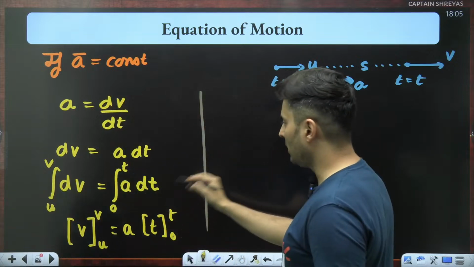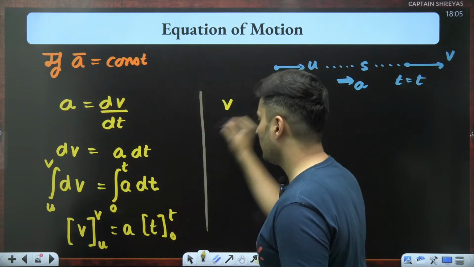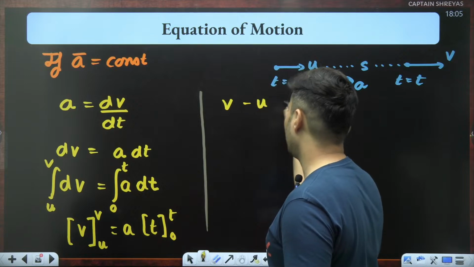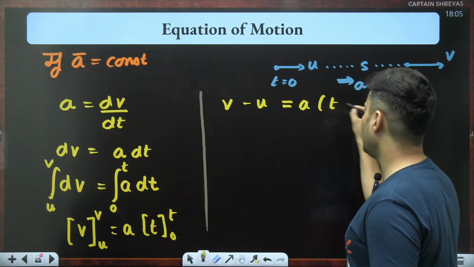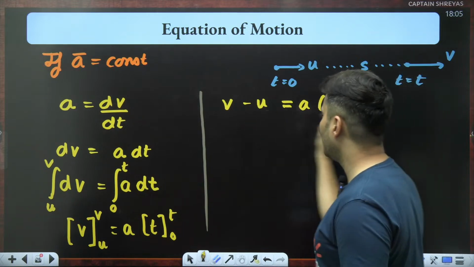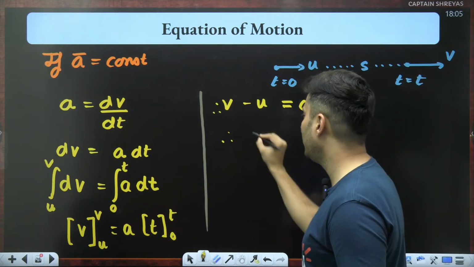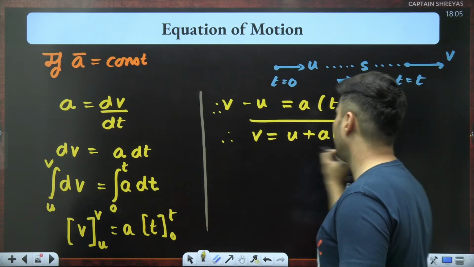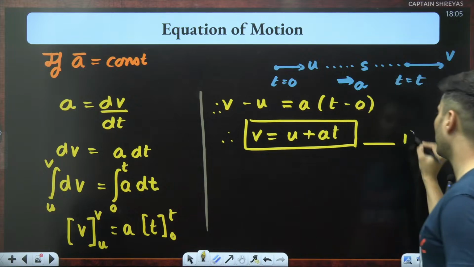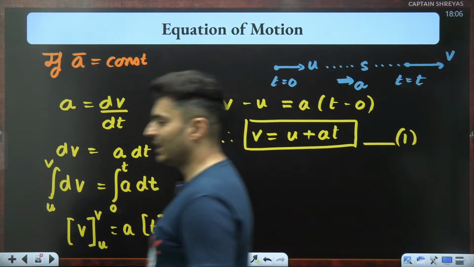Okay, continuing. Put v first, then you put u and subtract. Then put t first and then put 0. So a and then t minus 0. So take that u on the other side. What will you get? v is equal to u plus at. This is your first kinematic equation. What is this called? This is your first kinematic equation.